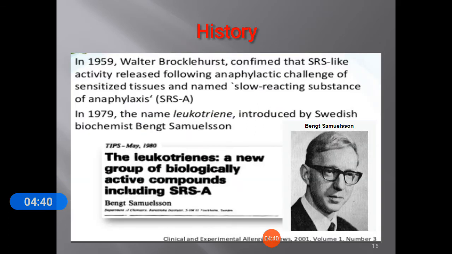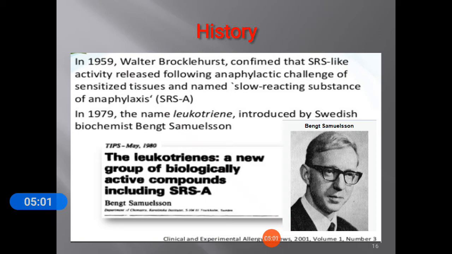Okay, let us go to the history. The name leukotriene was introduced by the Swedish biochemist Bengt Samuelsson in 1979. It comes from the words leukocytes and trienes, that is compounds with three conjugated double bonds. Later it was named leukotrienes.